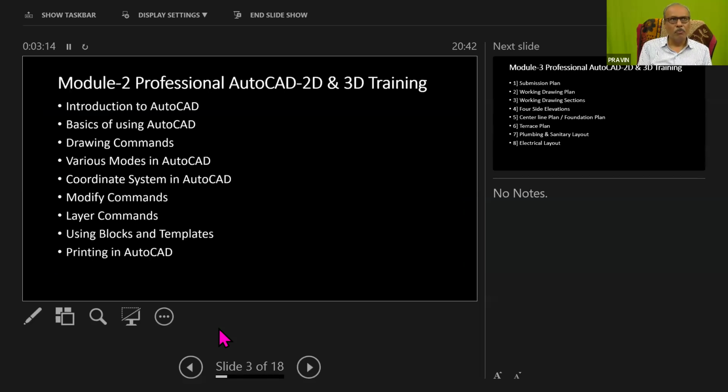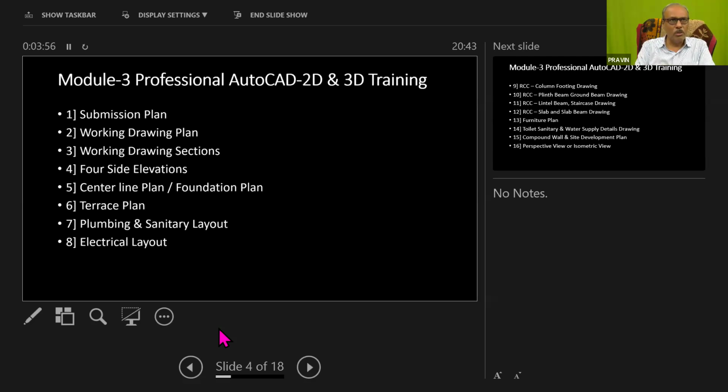So we have to proceed with the first module that we have completed in the last 40 lectures. These 40 lectures cover the introduction to AutoCAD, basics of using AutoCAD, drawing commands, various modes in AutoCAD, how to use the coordinate system, modify commands, then layer command, and using blocks. Some part was remaining: how to create the building design or building drawing template, and then printing in AutoCAD. So these are the 2-3 topics that were remaining. In the previous 40 lectures, we have covered up to the layer command. So now, in the next upcoming lectures, we will continue with all this.